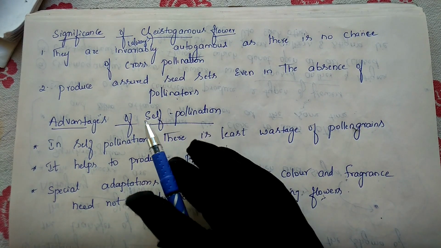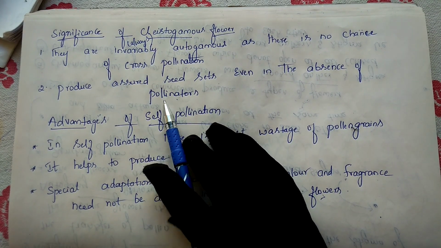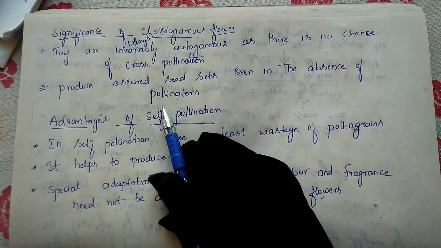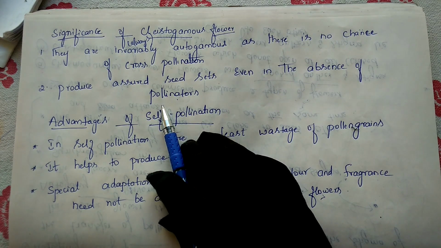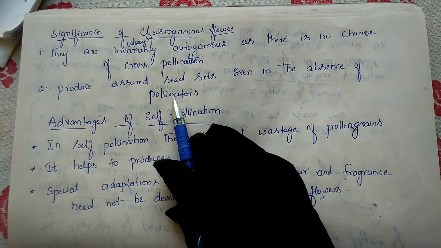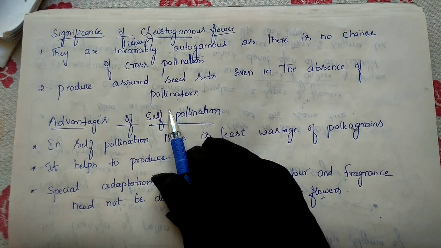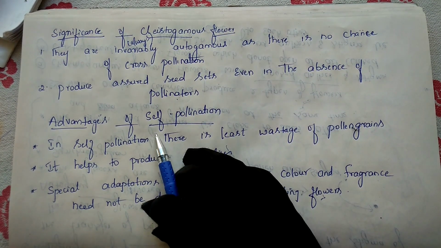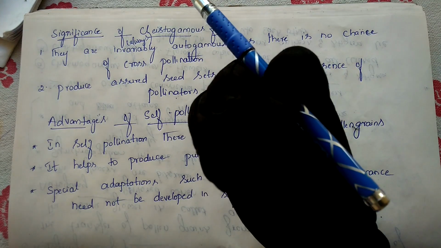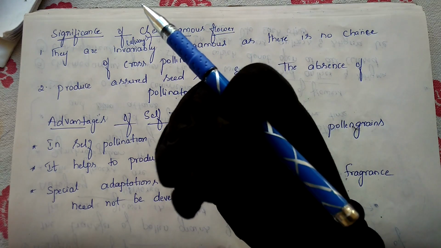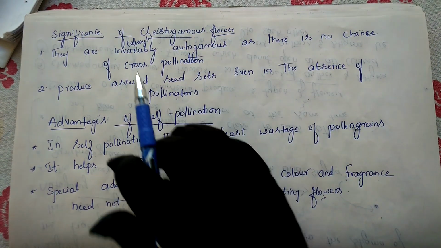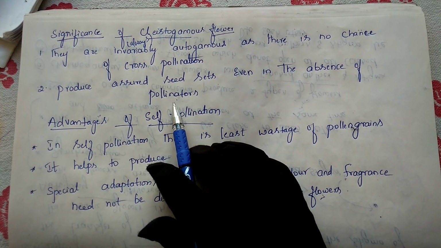Insects help with pollination, but a cleistogamous flower doesn't need any pollinator, because it is present inside the soil in a closed condition. Even in the absence of a pollinator, pollination takes place, because the anther and the stigma lie close to each other, and automatically the pollen grains fall on the stigma. That's why they don't need any pollinator.